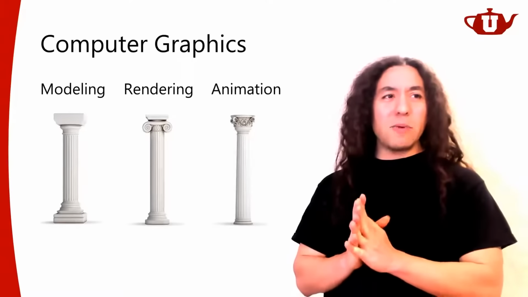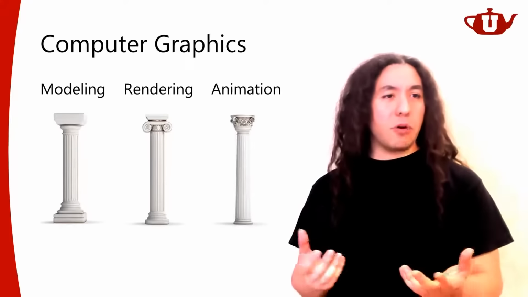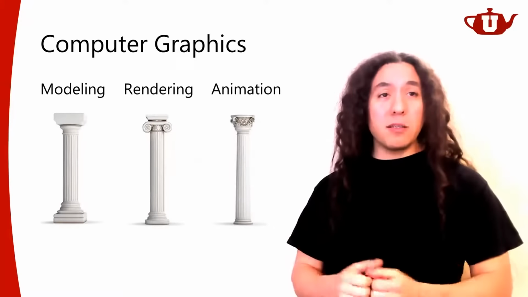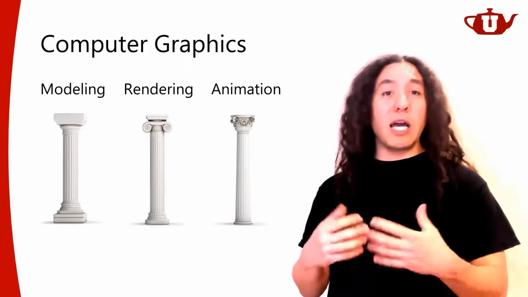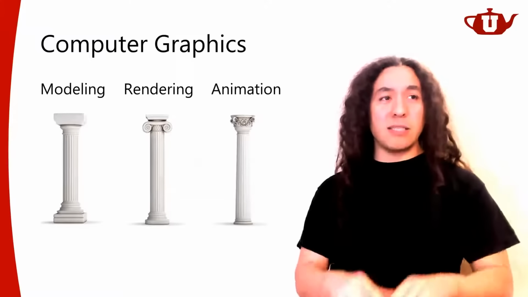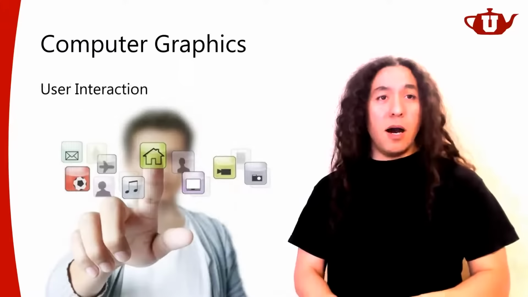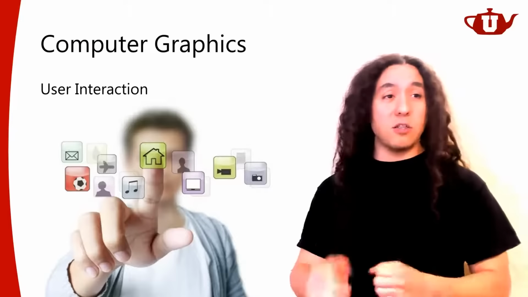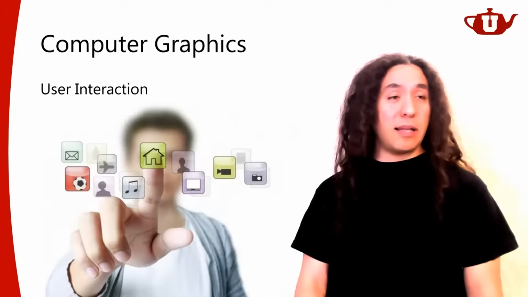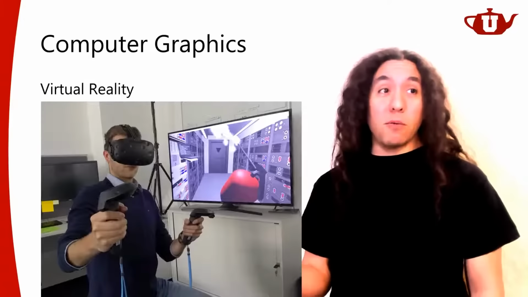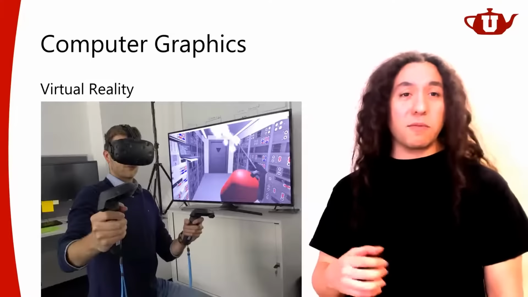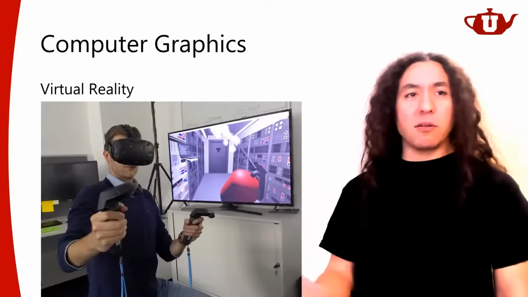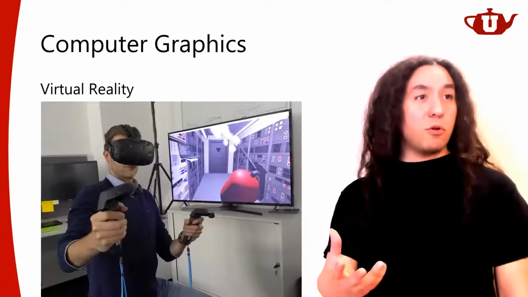course. But this doesn't really cover everything that's going on in computer graphics. Computer graphics is actually a very wide and ever-expanding field, and a whole bunch of other things can be considered parts of computer graphics besides these three core areas. For example, user interaction is oftentimes considered a part of computer graphics, all sorts of user interaction tools and techniques. Virtual reality, obviously, a part of it is definitely computer graphics. Of course, there are parts that may be arguably computer graphics, maybe not, but you can think about the whole concept of virtual reality as a part of computer graphics.